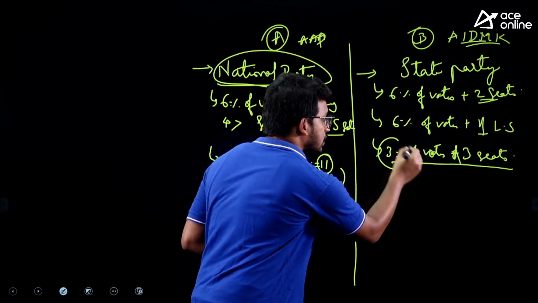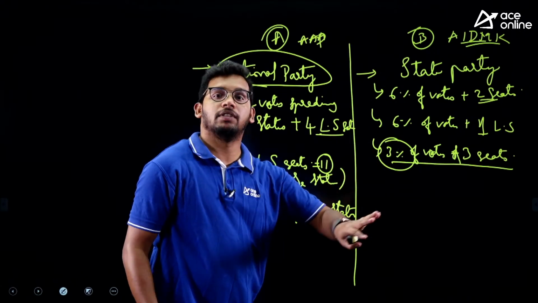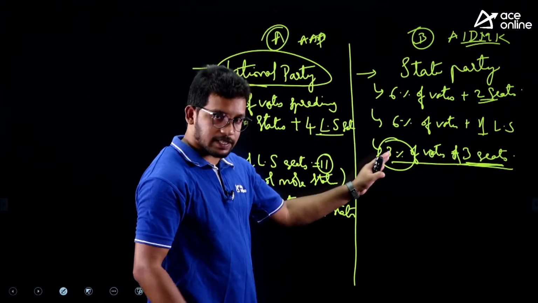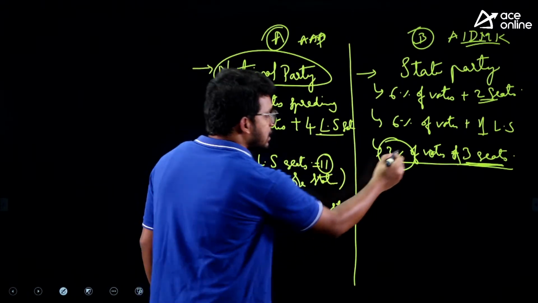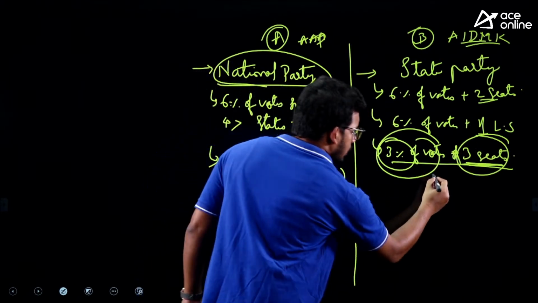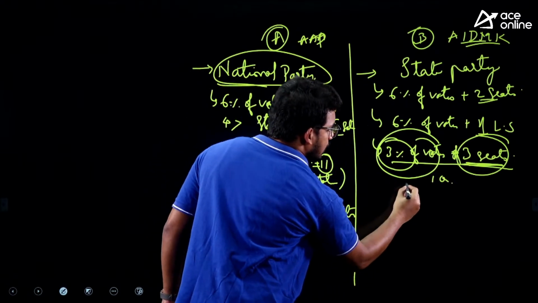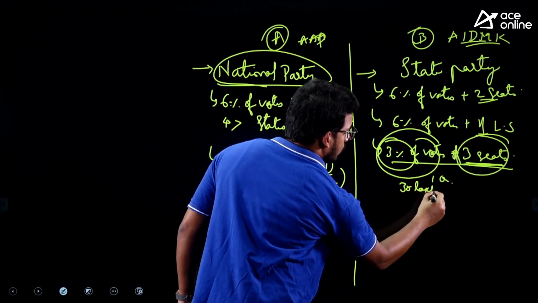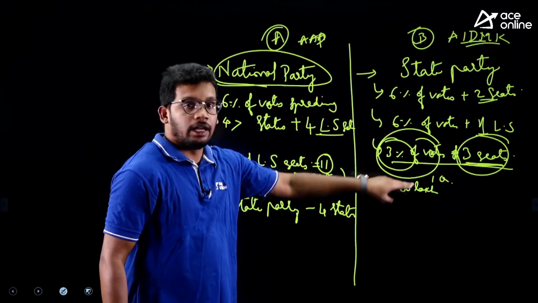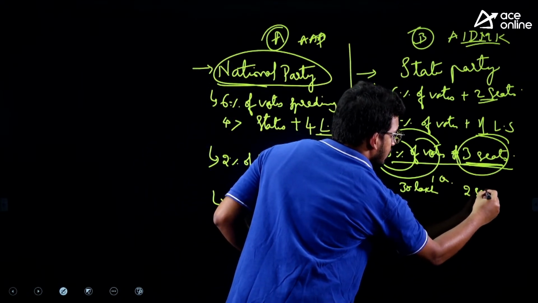So just because they are getting 3% votes does not mean they will get into the state party. They also need to get at least 3 seats. Understand this point: whichever is greater, they are saying. For example, there are 1 crore voters, and this party got 30 lakh votes, but it has won only 2 seats.